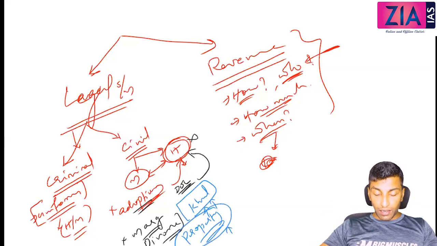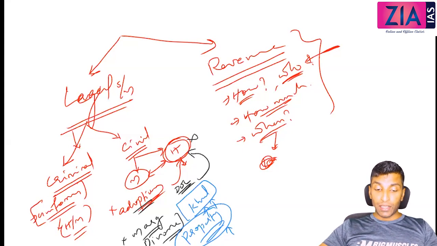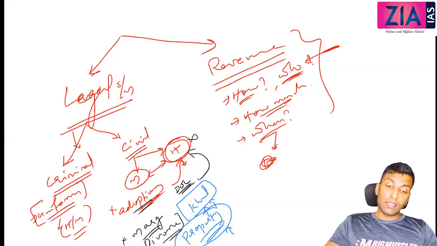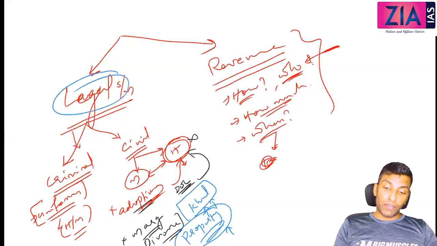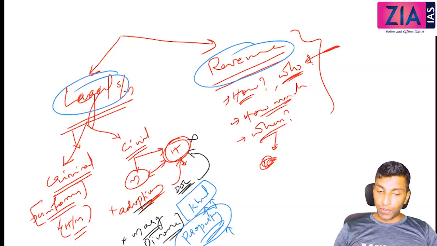It is mentioned in the Quran clearly which son will get how much: the elder son, the younger son, and the daughter will get how much. It is all based on the size of the family. Certain conditions are there, so everything is clear. So ultimately, what I want to tell you here is that the legal system and also the revenue system, they were not at all familiar. Okay, so again, you got some points to justify Warren Hastings here.